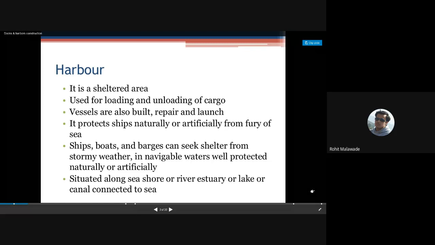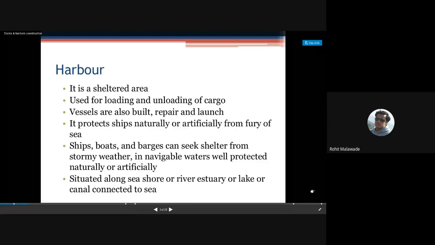You have also seen that accidents may happen if icebergs collide with your ships. So these are a few of the disadvantages that we have in the case of your water mode of transport.